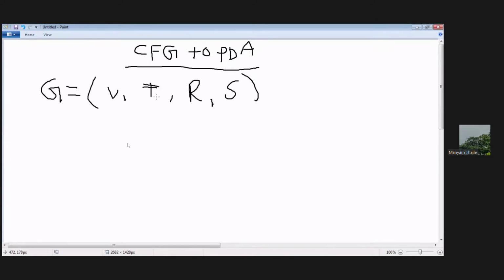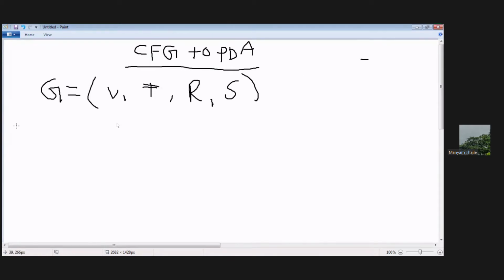Now construct a PDA that accepts by empty stack. So we are considering acceptance by empty stack. Okay. The PDA recognizes a CFL in two ways. One is acceptance by final state. Second is by empty stack. Okay. So this is a CFG. Now how are we going to convert it to a PDA?